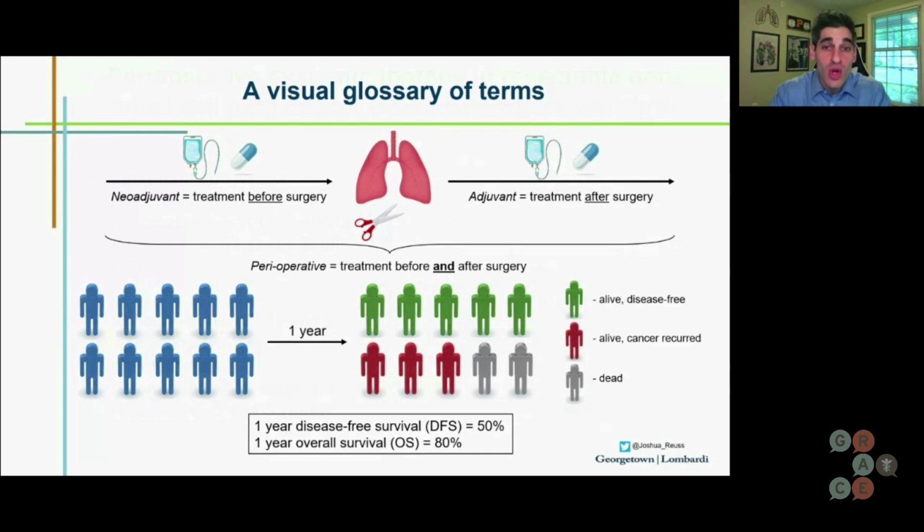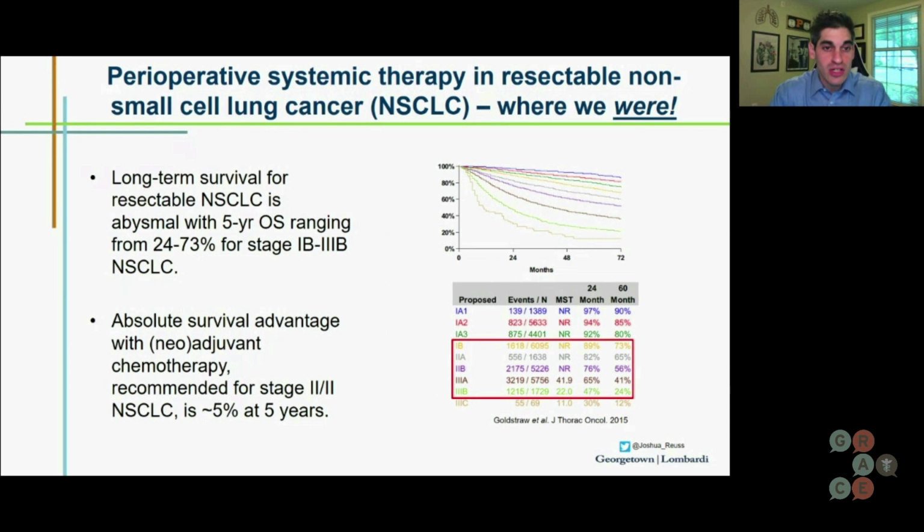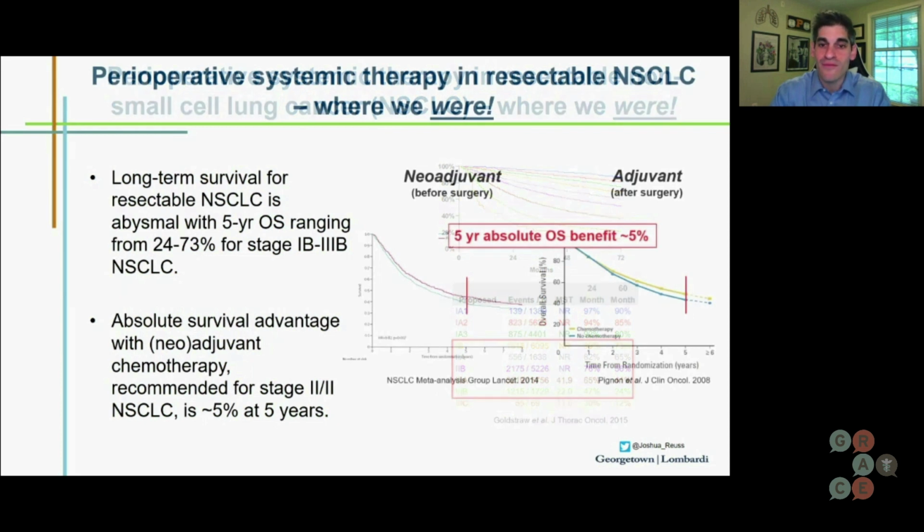So, where were we in treatment status for patients? Up until very recently, the only thing we offered patients with resectable lung cancer was chemotherapy. And you could see the long term survival outcomes were really abysmal for this stage of disease. For stage 1B to 3B, survival rates of 24 to 73% at 5 years. And really, the benefit of chemotherapy was limited to about 5% at 5 years, whether it was given before surgery, neoadjuvant, or after surgery, adjuvant.